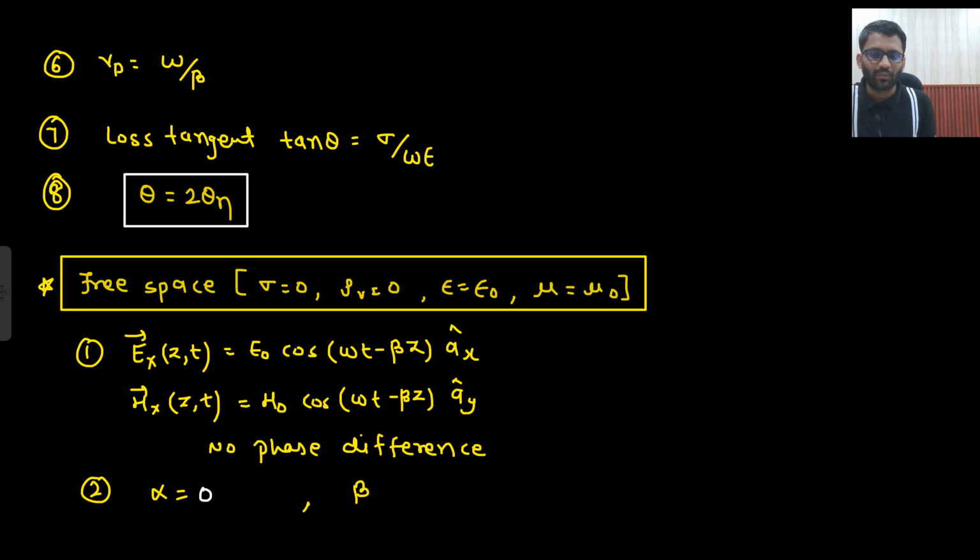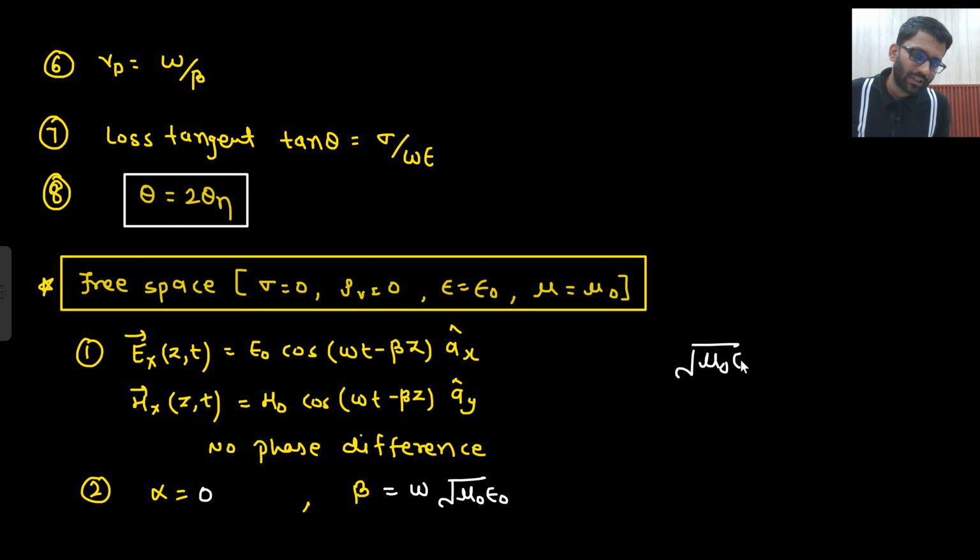So alpha was 0. What was your beta? For free space we are going to write omega under root mu naught epsilon naught. What will be the value of 1 upon under root mu naught epsilon naught? Do you remember the value of this? Yes, that was 3 into 10 to the power 8 meter per second.